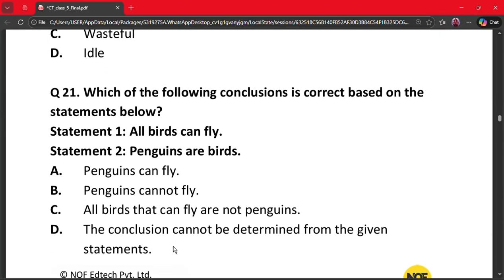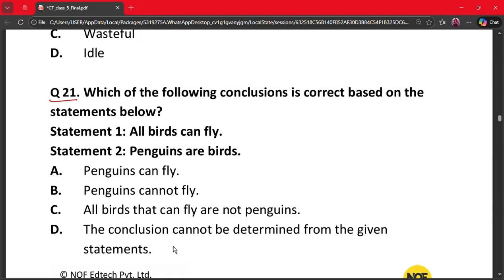Question number 21. Which of the following conclusions is correct based on the statements below? Statement 1 says all birds can fly. Statement 2 says penguins are birds. Option A says penguins can fly. B. Penguins cannot fly. C. All birds that can fly are not penguins. And D. The conclusion cannot be determined from the given statements.